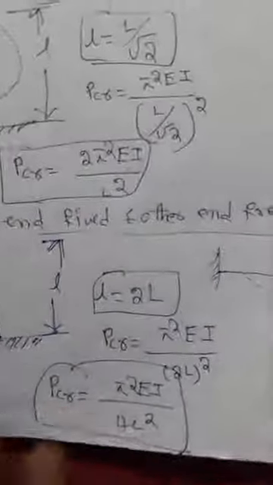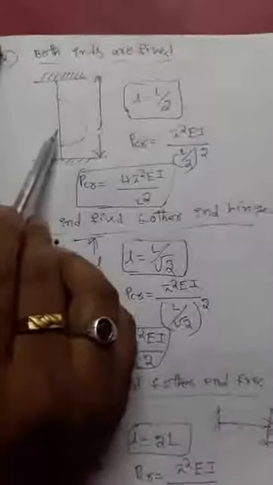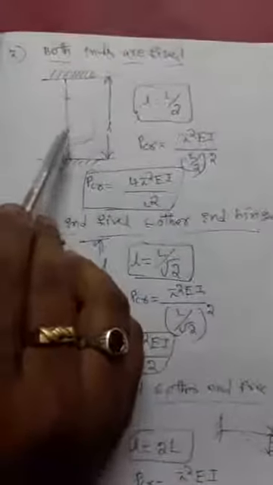You can use these four conditions. For both ends hinged, the equivalent length is L equal to L, so you substitute L. For the second condition, both ends fixed, you can draw the diagram like this, the deflection shape of a column with both ends fixed. The equivalent length is L equal to L by 2. You substitute L by 2 whole square instead of L square. The formula is like this.